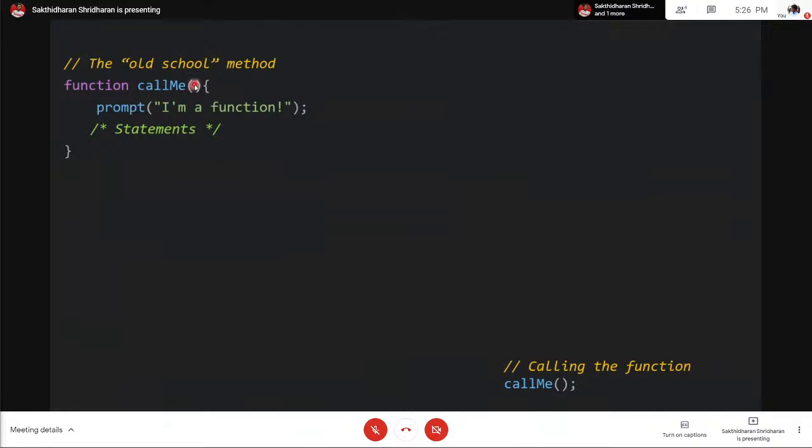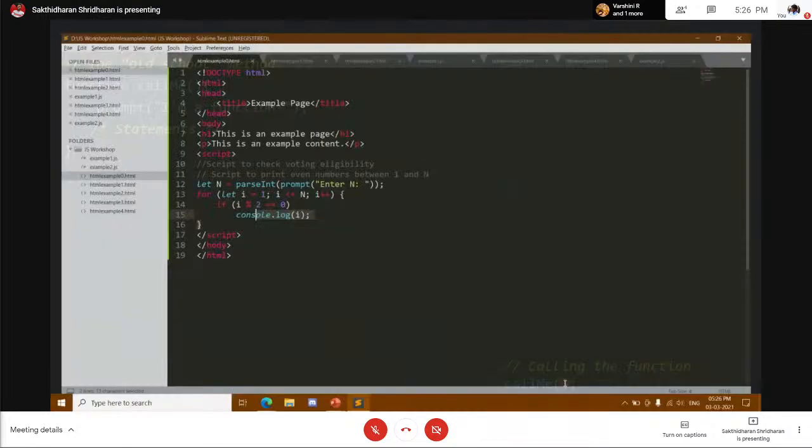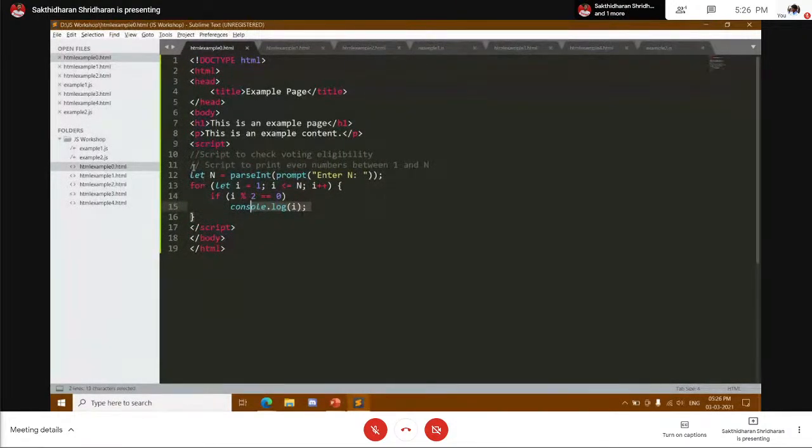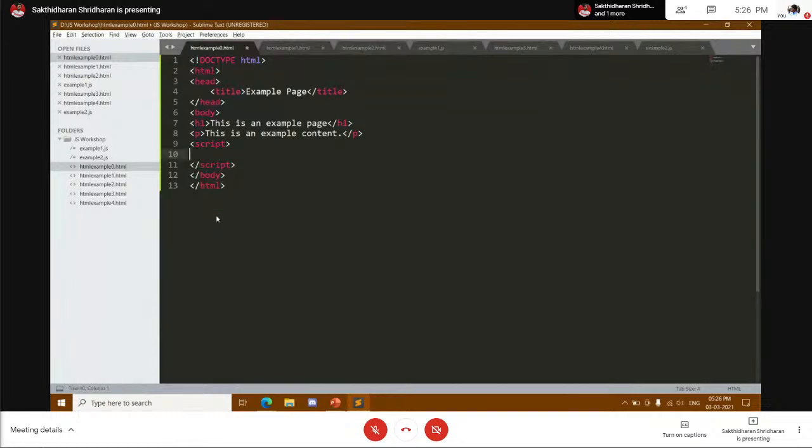Function, the function name, followed by open and close parenthesis, and open curly braces, and whatever body you want, and then you close it. Simple. Now if you want to call the function, you will use the function name, callMe. That's all. So again, let's execute this. Now I am declaring a function.